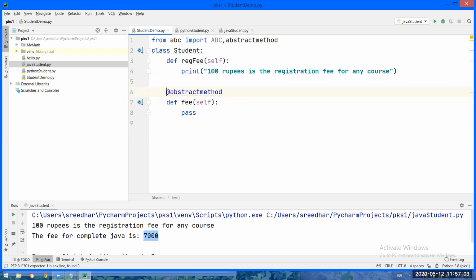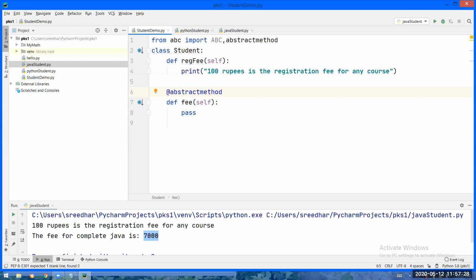On top of the method, I will put the decorator called @abstractmethod. So now, even though you put pass, I will easily understand that they will never write the body for this here, because that's an abstract method.